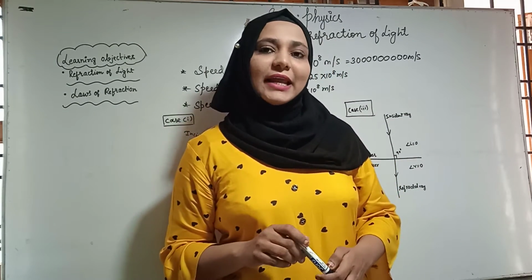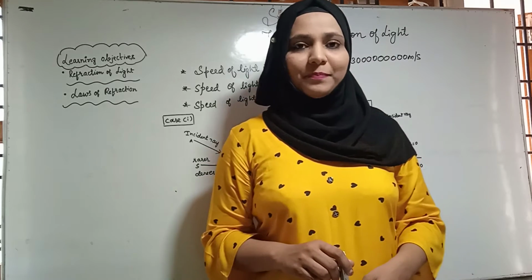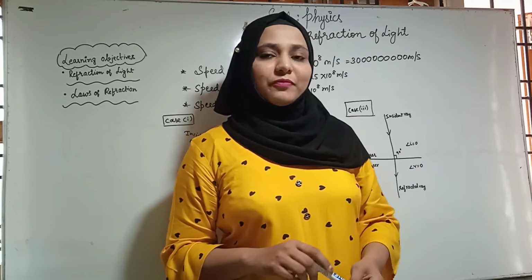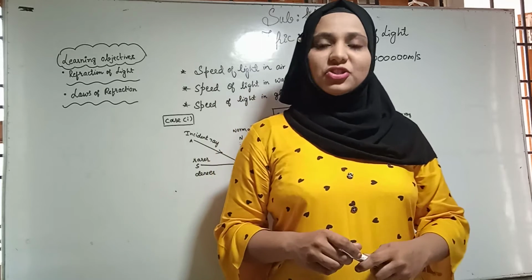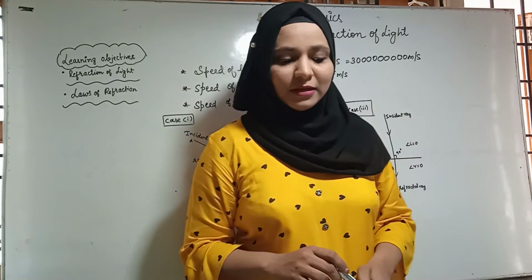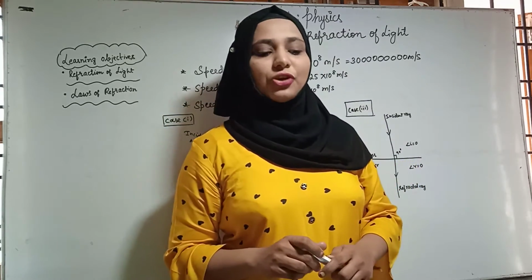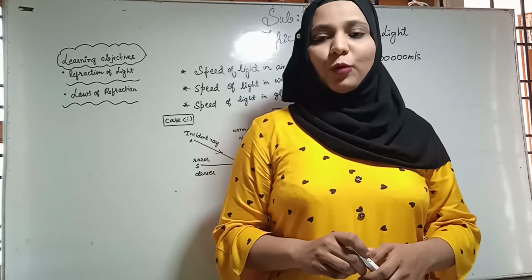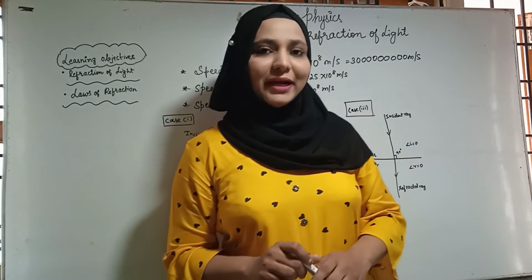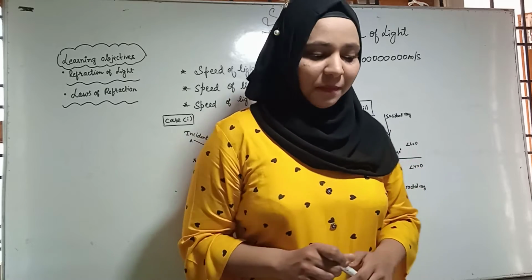The change in the direction of light when it goes from one medium to another, that change in speed, which changes the direction of the light, is called refraction of light. Therefore, the exact definition: the change in the direction of the path of light when it passes from one transparent medium to another transparent medium is called refraction.